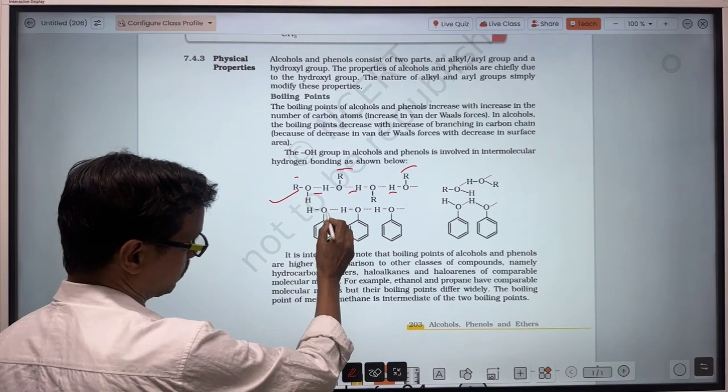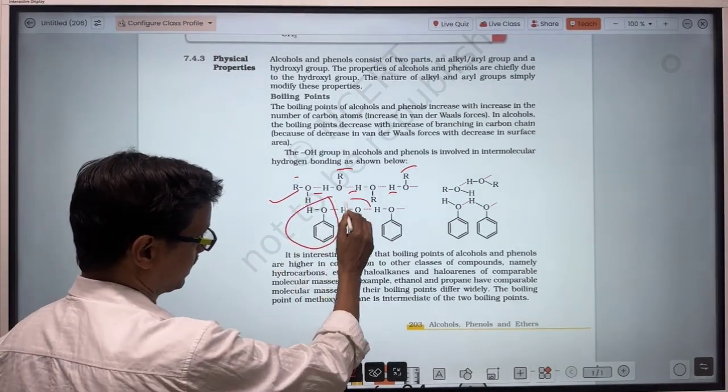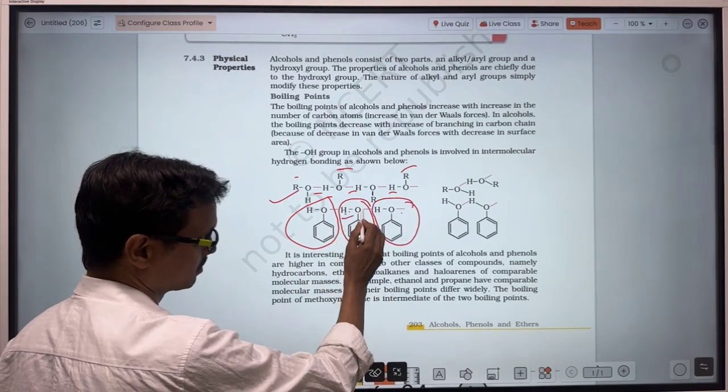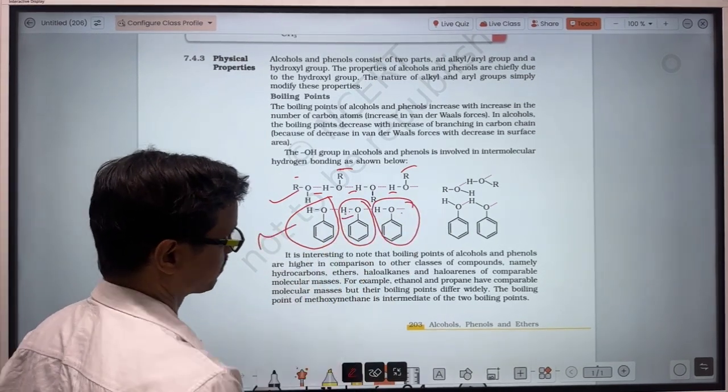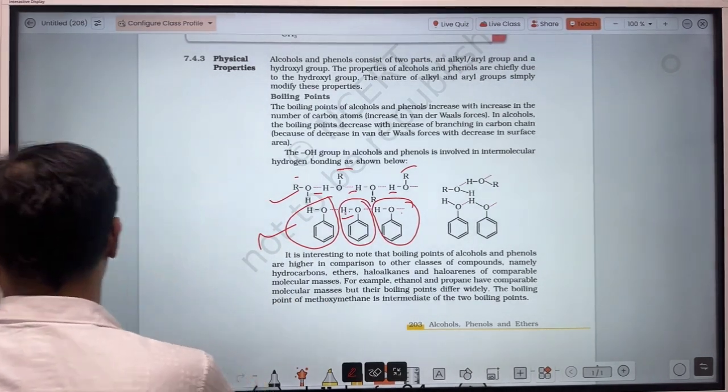The same is true here in phenol. Here oxygen and hydrogen are bonded. The oxygen and hydrogen of this phenol and this phenol are bonded through hydrogen bonding. Likewise, this phenol is bonded to this phenol through hydrogen bonding. Hence it possesses very high melting point and boiling point.